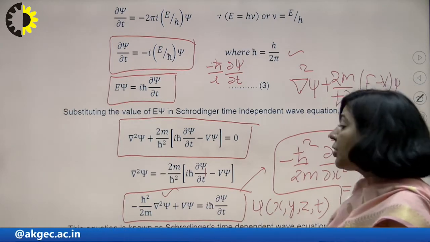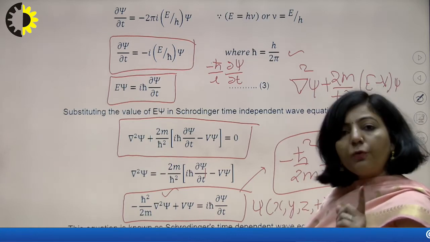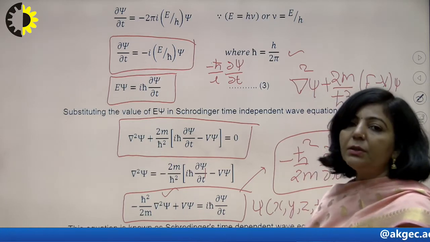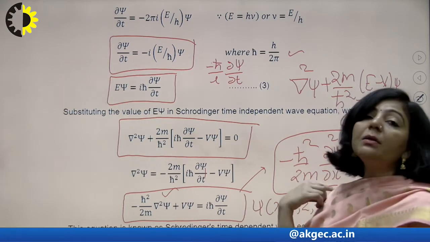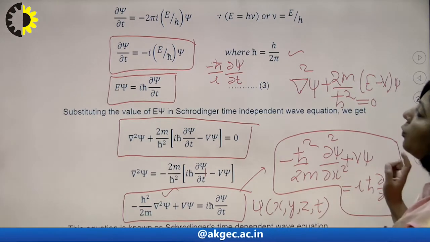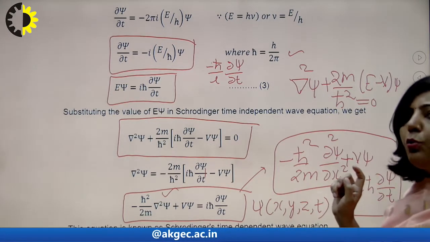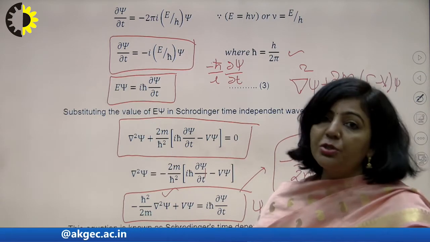Whereas in this equation, if you simplify it, you will get the wave function which will be a function of x, y, z as well as t. So this is in 3 dimensions, whereas this equation is in 1 dimension. So that is the difference. So now you have 2 equations. Basically those 2 equations are derived from the same general Schrodinger wave equation.